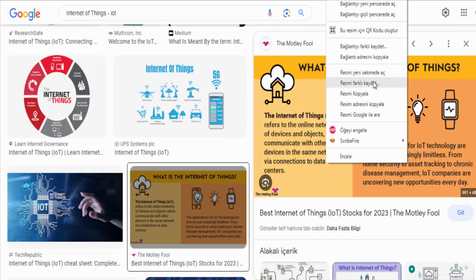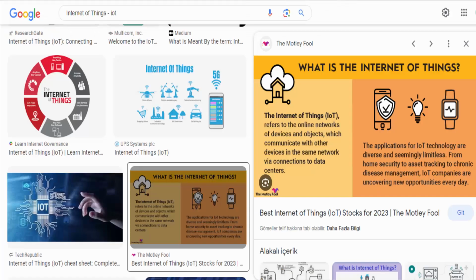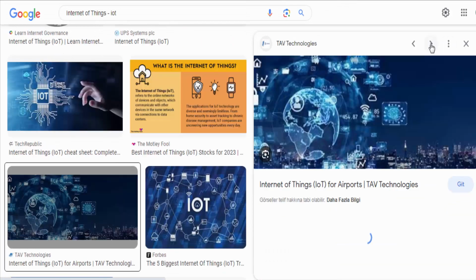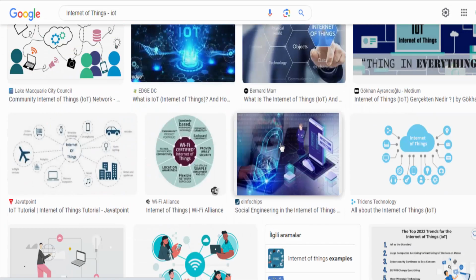of our lives. Some common examples of IoT devices include smart home devices like thermostats, security cameras, and smart appliances, wearable fitness trackers, industrial sensors used for monitoring and optimizing processes, and smart city infrastructure such as traffic monitoring systems and intelligent streetlights. The potential benefits of the IoT are vast.